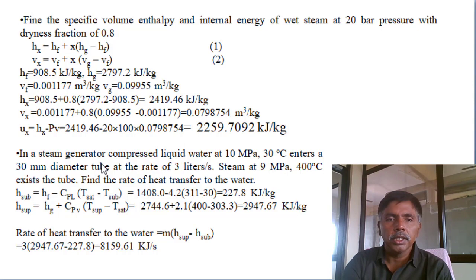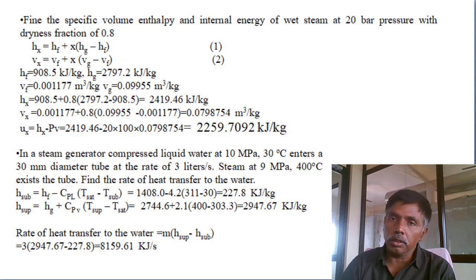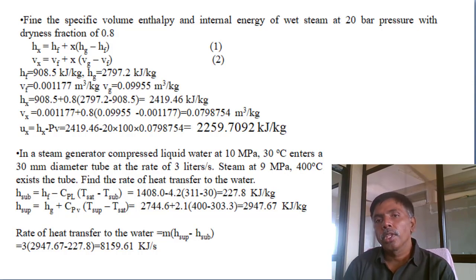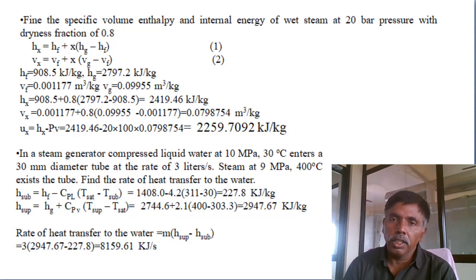Next one: in a steam generator, compressed liquid water at 10 megapascal, 30 degrees centigrade, enters a 30 mm diameter tube at the rate of 3 liters per second. Steam at 9 megapascals, 400 degrees centigrade, exits the tube. Find the rate of heat transfer to the water. Indirectly, it is a shell and tube boiler: in the shell, flame, and in the tube, water. Finally, the inlet water is at 10 megapascal and the outlet water is at 9 megapascal, which means some pressure drop is there, no doubt at all.